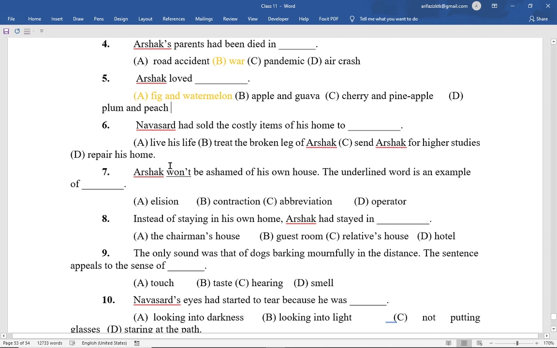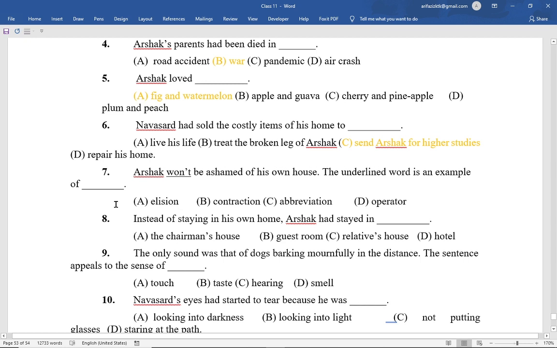MCQs number 6 is: Navasad had sold the costly items of his home to dash. Option A, live his life. Option B, treat the broken leg of Arshak. Option C, send Arshak for higher studies. And option D, repair his home. Here the correct option is option C.